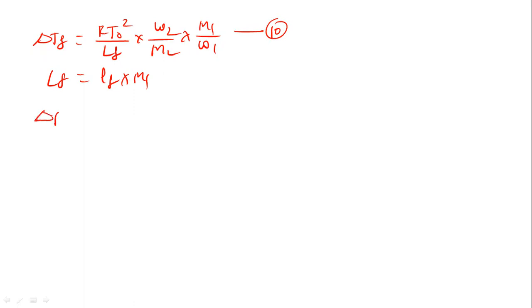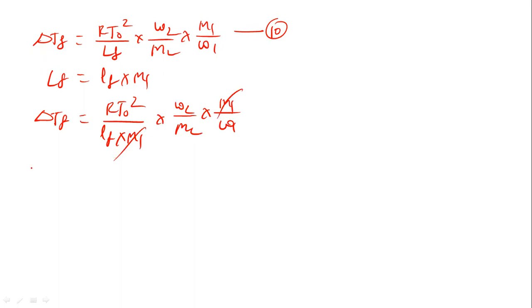So delta TF is equal to RT0 square divided by LF into M1, into W2 upon M2 into M1 upon W1. We can simplify now. This M1 gets cancelled here. So we can write this equation: delta TF is equal to RT0 square divided by small LF.